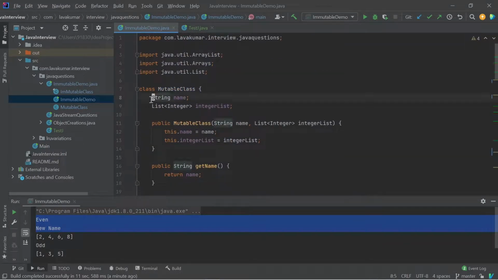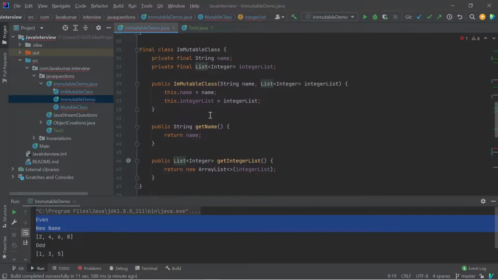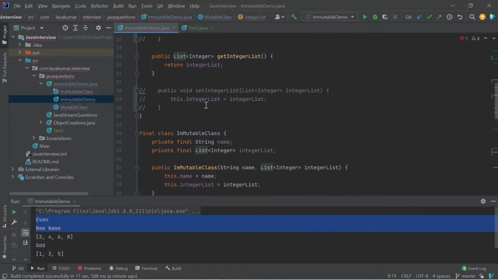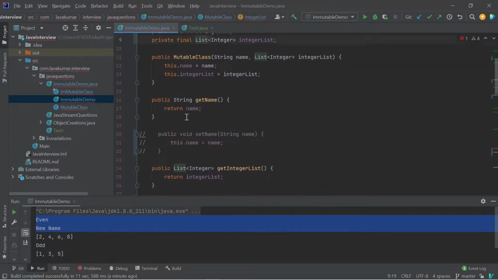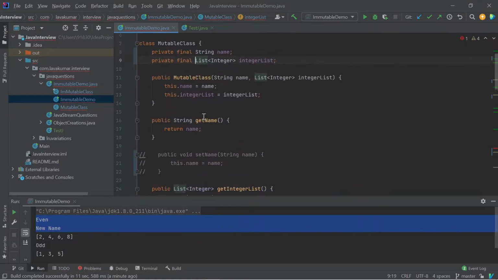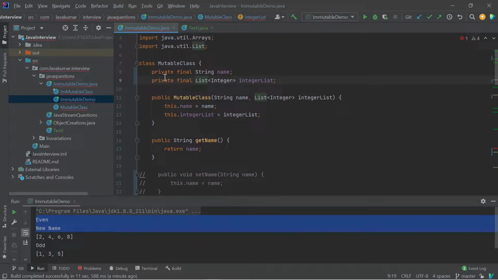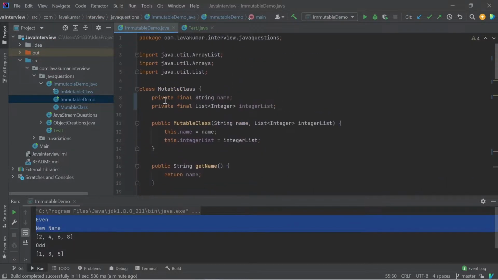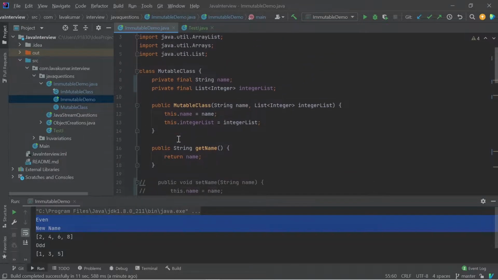So that's why we need to make these private and final, and also this one private and final. Which means that you cannot access name or integer list outside of this particular class. Even if you could access it, you cannot modify it: you cannot access with the help of private, and you cannot modify with the help of final. So I'm removing this one. Now you can say this is immutable.